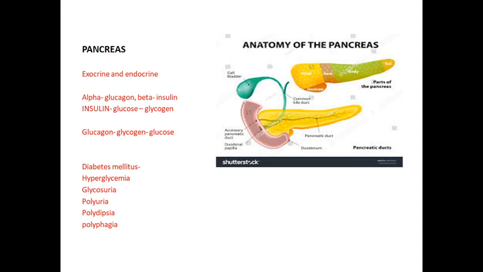Next, only two hormones remain. One is the adrenal gland. The other one is the reproductive glands, testes and ovary. What are the hormones secreted by the testes, what are the hormones secreted by the ovaries, and what are the functions of those hormones? We will see on the next.